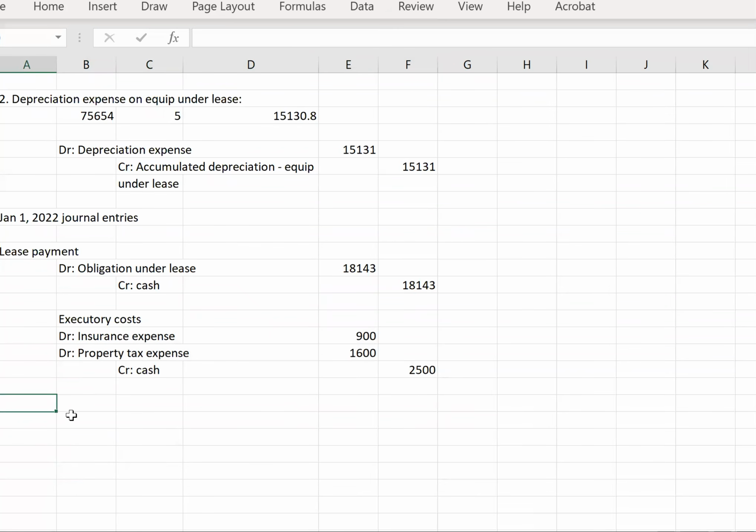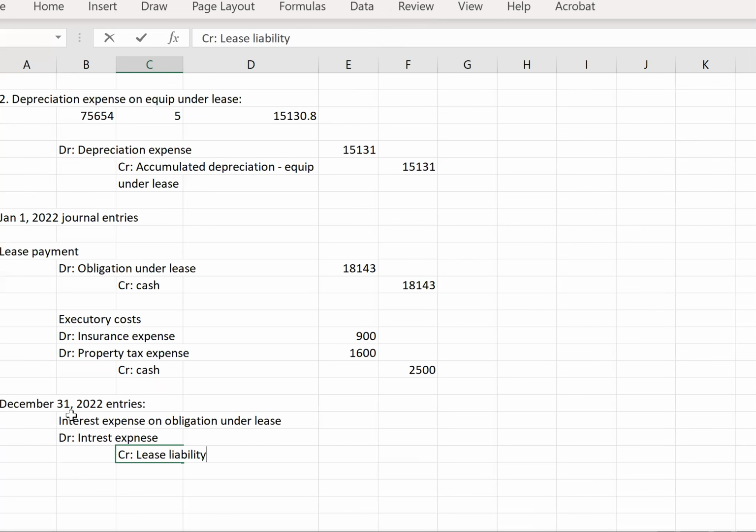And then we're going to have our December 31st, 2022 entries, which is going to be interest expense on the obligation under lease: debit interest expense, credit lease liability. This is going to be right from our schedule.